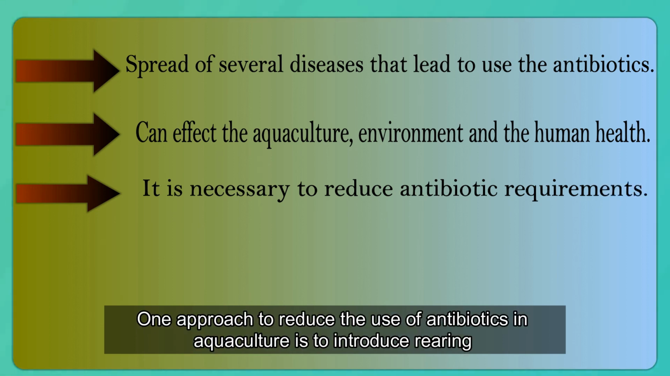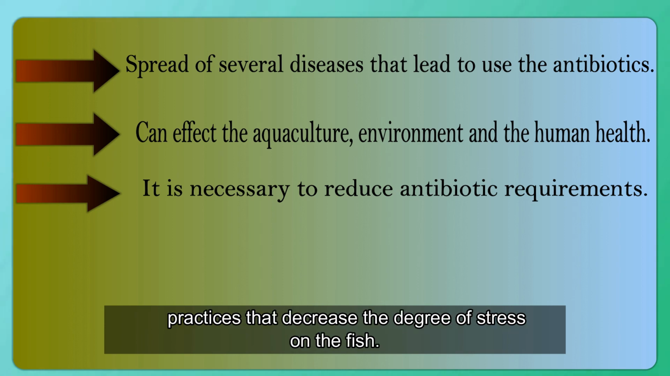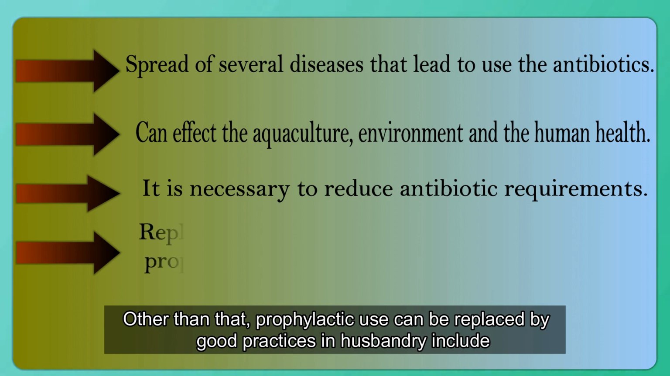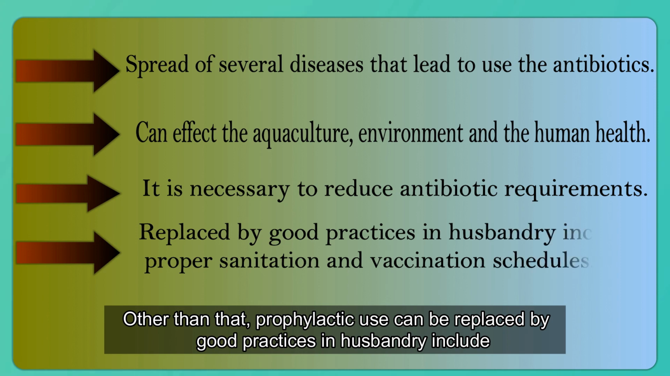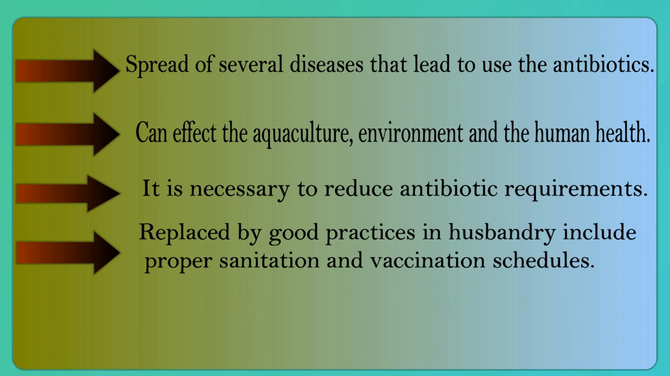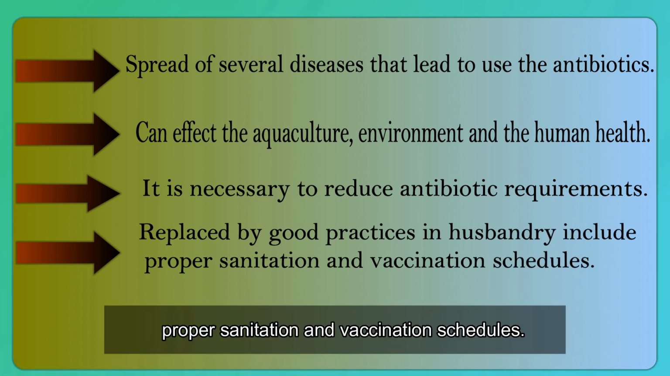One approach to reduce the use of antibiotics in aquaculture is to introduce rearing practices that decrease the degree of stress on the fish. Other than that, prophylactic use can be replaced by good husbandry practice, including proper sanitation and vaccination schedule.